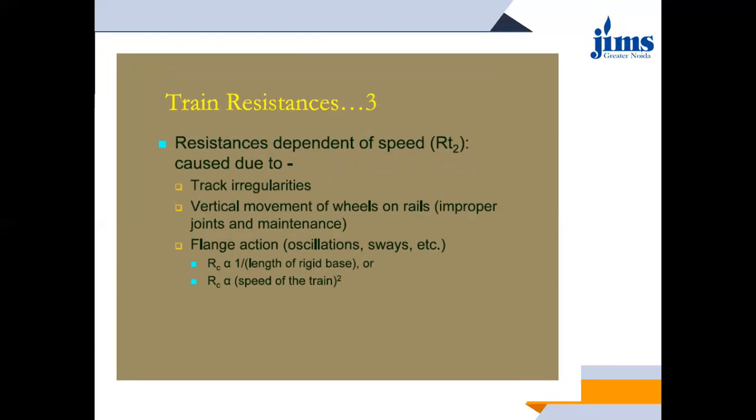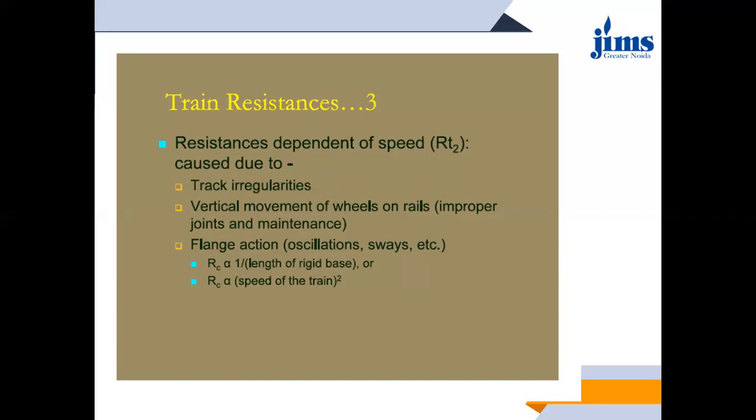Okay. Second is resistance dependent on speed, that is RT2. This RT2 is caused majorly due to track irregularities and vertical movements of wheels on rails, that is due to improper joints and maintenance. Also flange action.